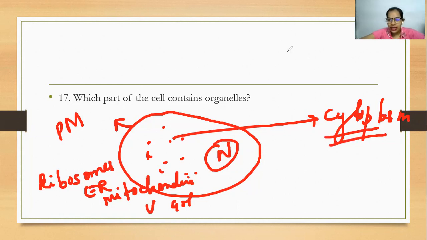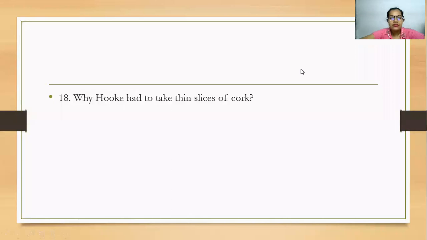Let's move on to the next. Why did Hooke have to take thin slices of cork? With experience, you understand how to carry out any procedure, protocol or experiment. If you take a very thick slice and observe it under the microscope, you will see something dark. It won't be clear, because the light is not able to pass through the specimen.